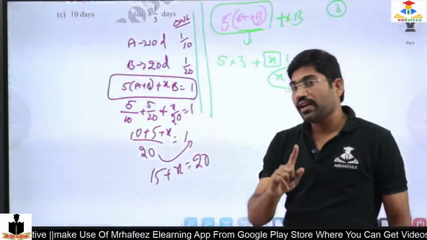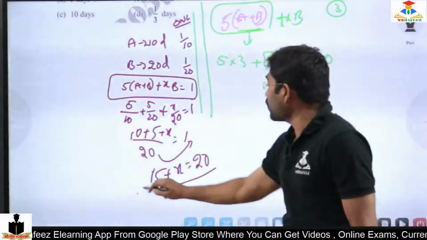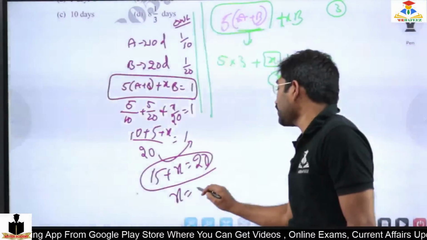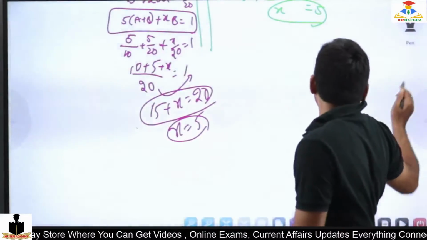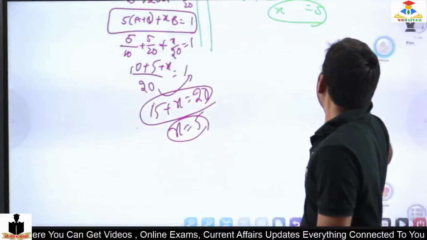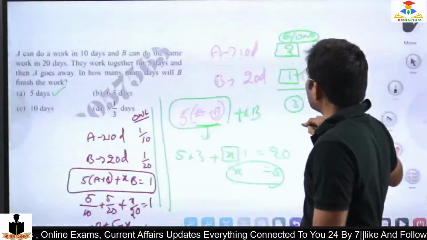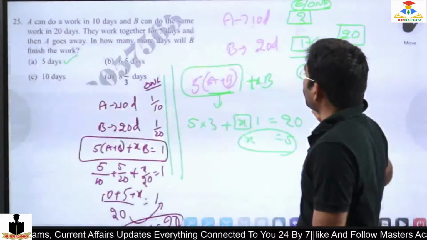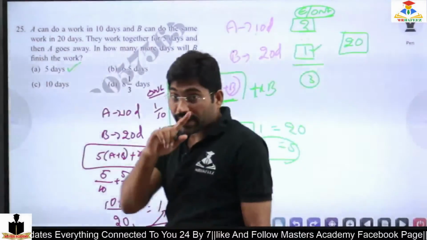So 10 plus 5 is 15, and 15 plus X equals 20. If you observe this, the X value is 5. If you observe these steps carefully, you can understand why I kept all these.